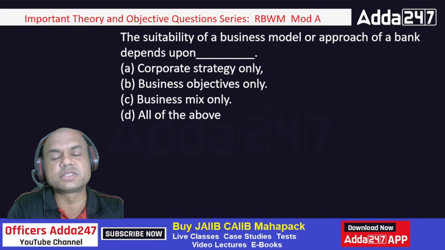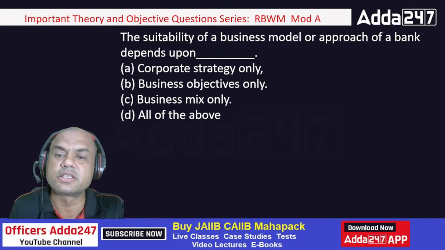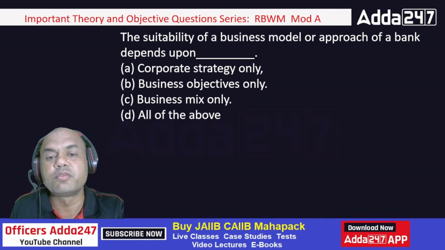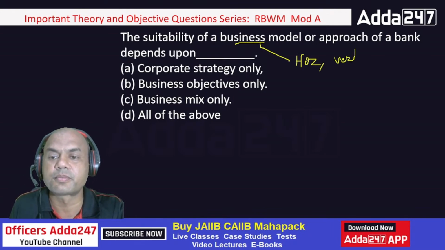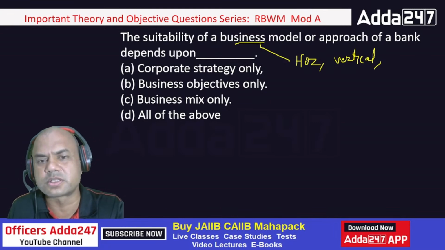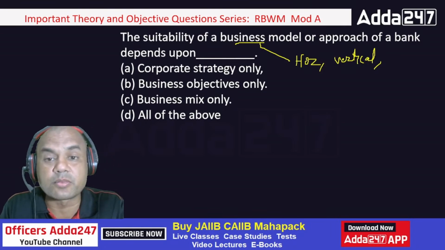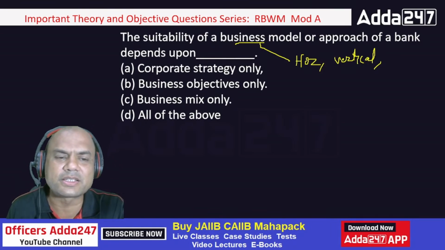The suitability of business model or approach of a bank depends upon. Business model means what? There are various business models. One is horizontal, vertical. These are the two main models. Then there can be other models also, a combination. Now main are these two.